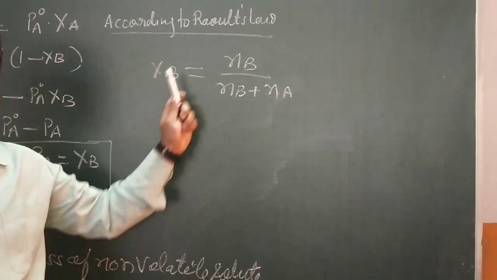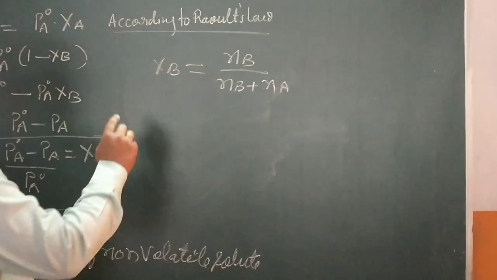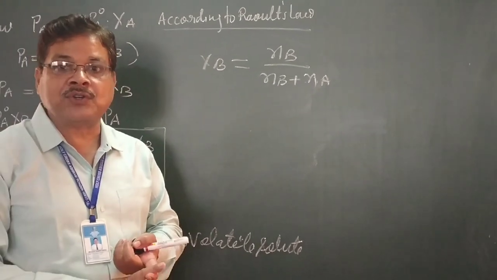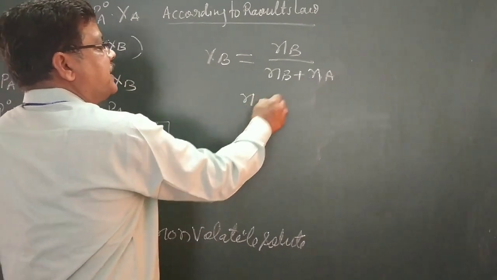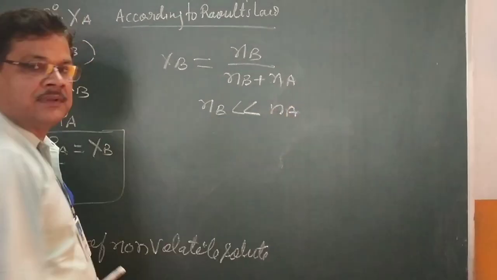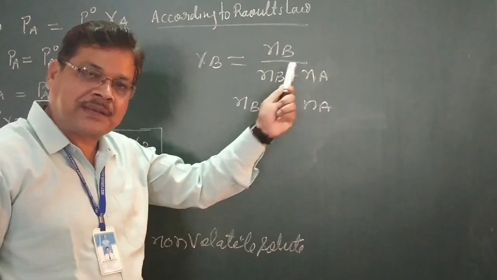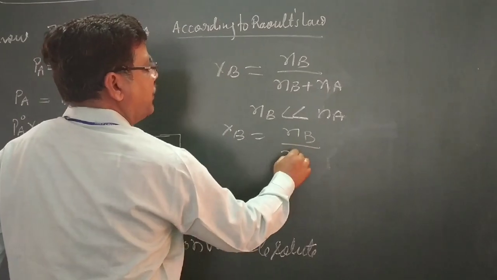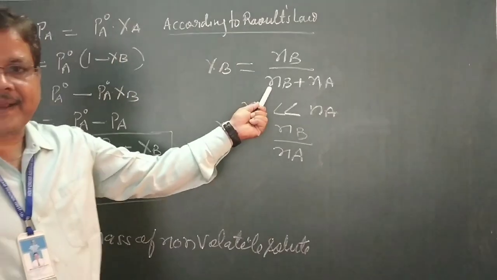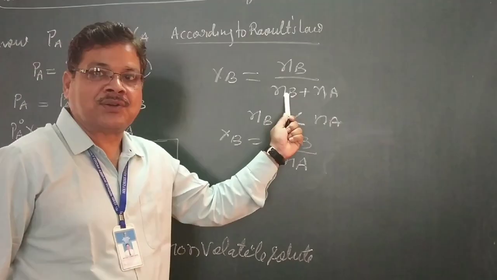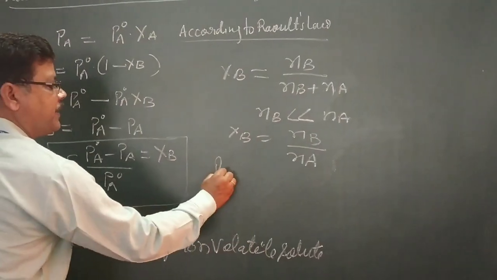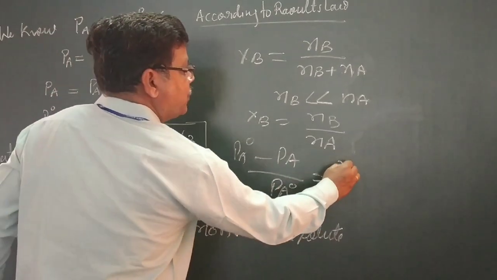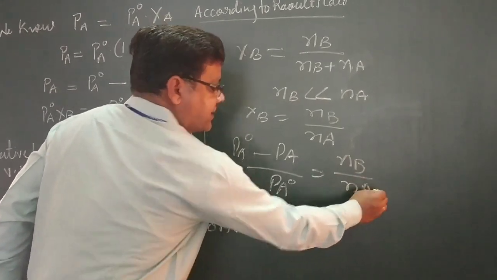Mole fraction of solute. Here this Raoult's law is applicable, or colligative properties are applicable, for very dilute solutions where nB is very much less than nA. So nB is neglected in the denominator. Here we will get chi B is equal to nB upon nA. Here nB is neglected because it is in the solution, not separately. Now we can see PA naught minus PA upon PA naught is equal to nB upon nA. This one.